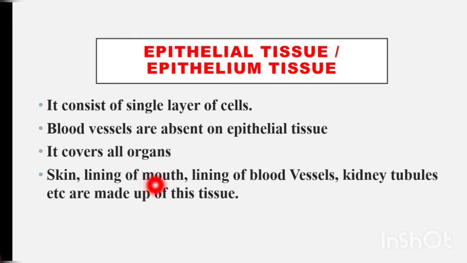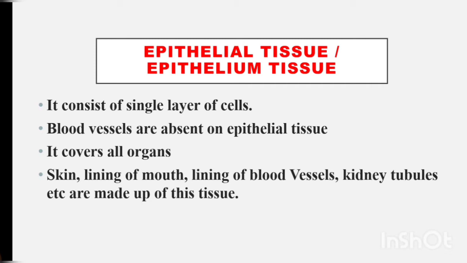Our skin, then lining of mouth. What does it mean? Lining means the inner wall of our mouth. നമ്മുടെ വായയുടെ ഉൾവശം, ഉൾഭിത്തി, inner walls. It is made up of epithelium tissue. Then lining of blood vessels, the inner wall of blood vessels, is made up of the epithelial tissue.